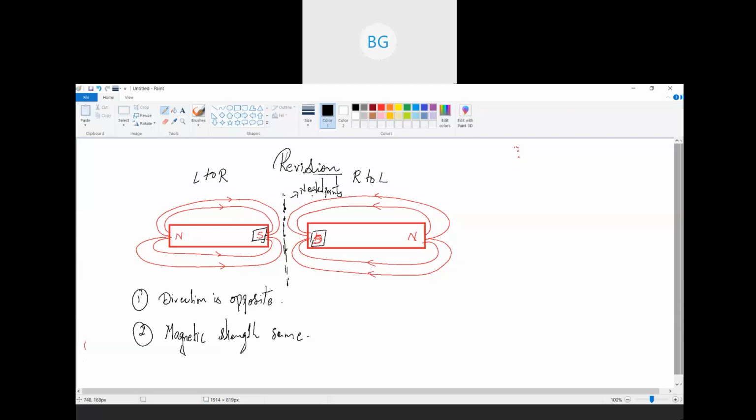So we can say in general that a neutral point is a point where the two magnetic field lines are in opposite direction but have the same magnetic strength. Such points or such regions are called neutral points. Got it?